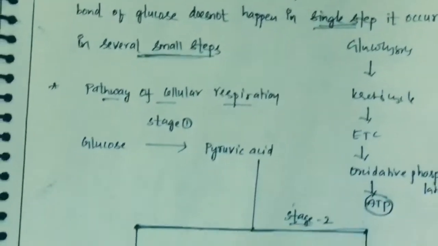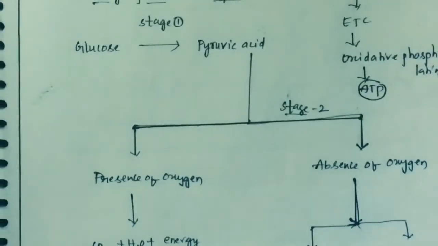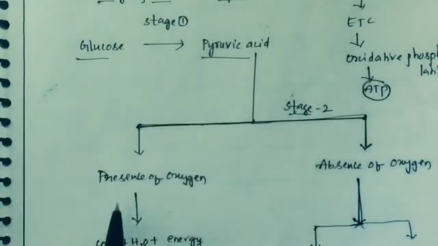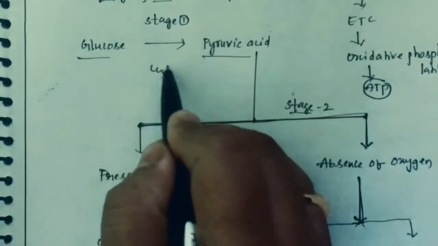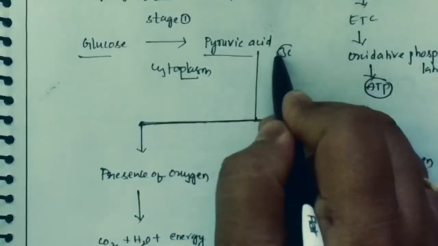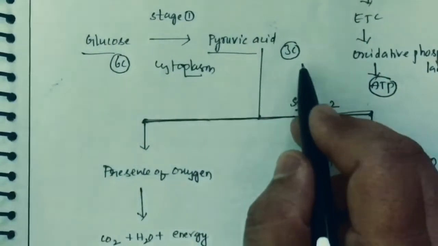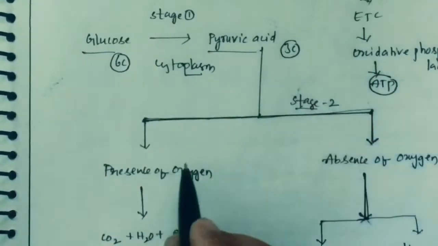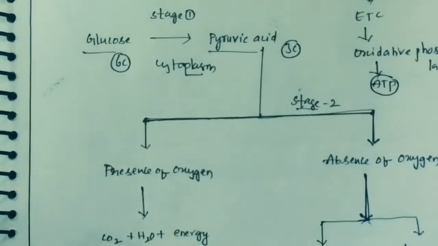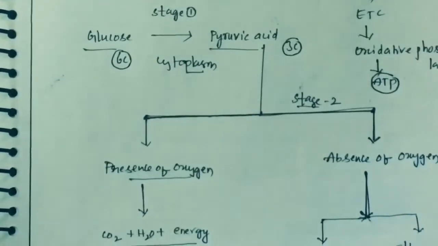Now let us discuss the pathway of cellular respiration in detail. First, glucose converts to pyruvic acid. It is stage 1, and it takes place in the cytoplasm of a cell. Pyruvic acid is a 3-carbon compound, glucose is a 6-carbon compound. Then pyruvic acid gives different products like carbon dioxide, water and energy in the presence of oxygen, and pyruvic acid gives lactic acid and ethanol in the absence of oxygen.